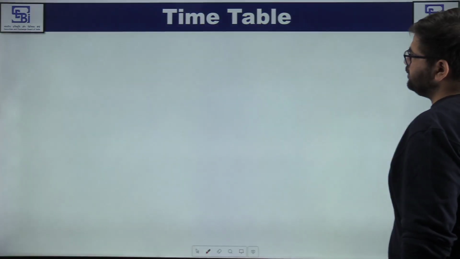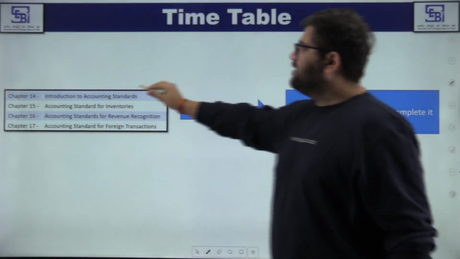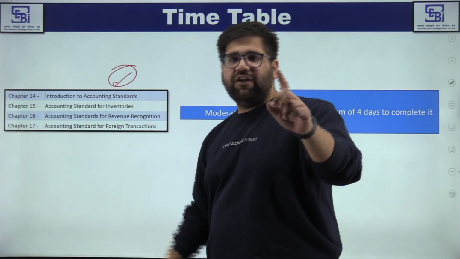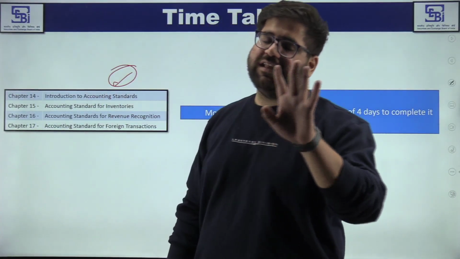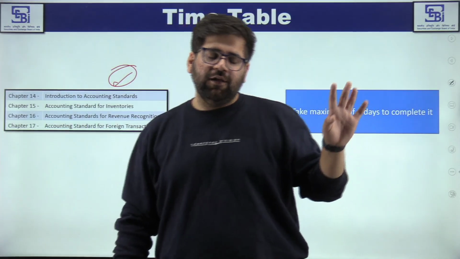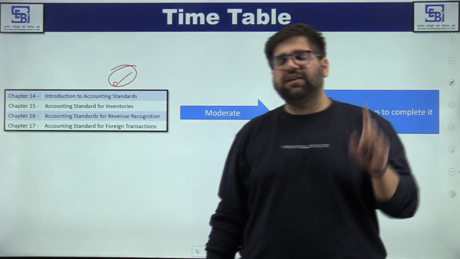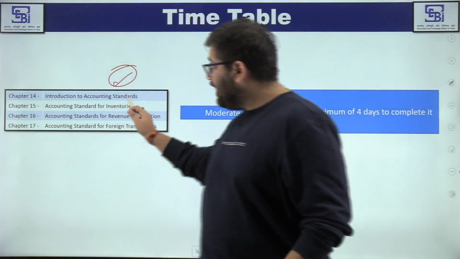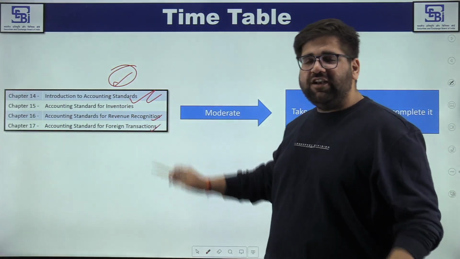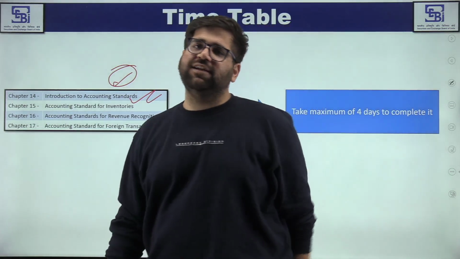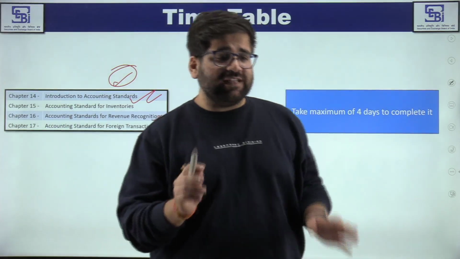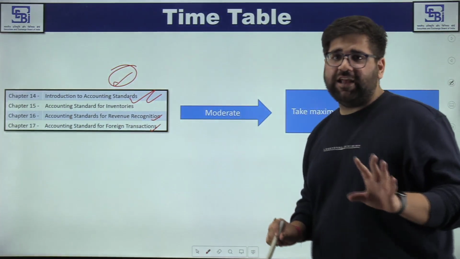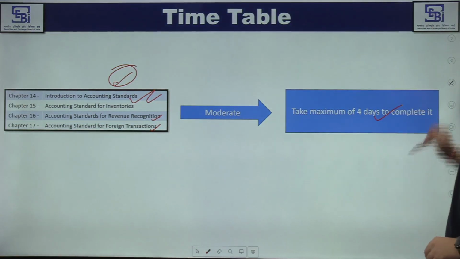Moving ahead, coming to accounting standards now. Again, accounting standards, I have told you, they are good chapters. They can give some toughness to the overall component of commerce and accounts, but again, focus on the journal entries and the basic parts. Here also, my friends, you will see different concepts which are getting tested on the journal entries itself. A very, I would say, sophisticated chapters if taken care of. Maximum of 4 days here as well.